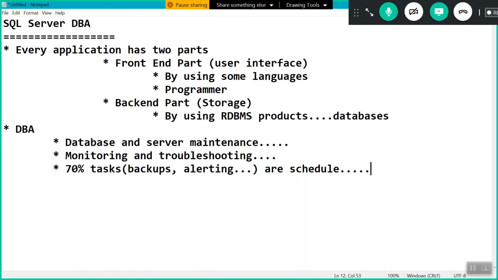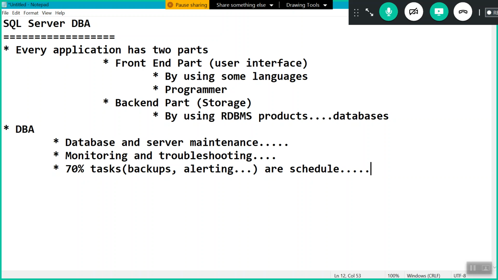Okay, but our job is what? Just we have to check, we have to monitor the health, whether all these features are working or not. If any problems are there, we have to troubleshoot the problems. Generally, here we have various features like log shipping, mirroring, always on, replication, clustering, backups, database maintenance activities. All these are scheduled activities.